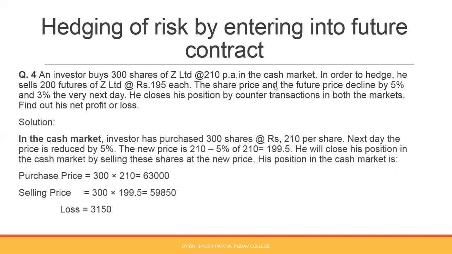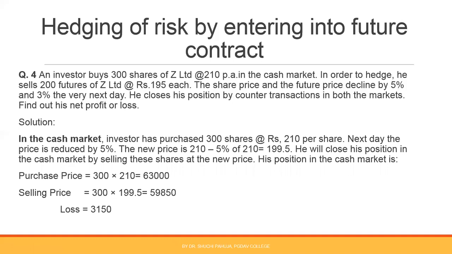In cash market, he has purchased 300 shares at the rate of 210 per share. That means his purchase price is 63,000. After one day, the price of the share has reduced by 5% in cash market. So new price is 199.5. He will be squaring off his position by selling the shares in cash market. So selling price will be 300 into 199.5. This is 59,850 in the cash market. He is losing 3150. 3,150 is loss in cash market.